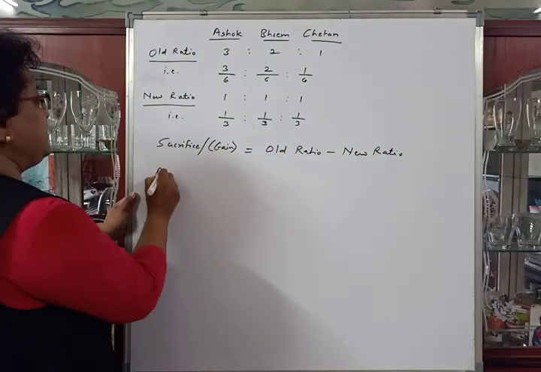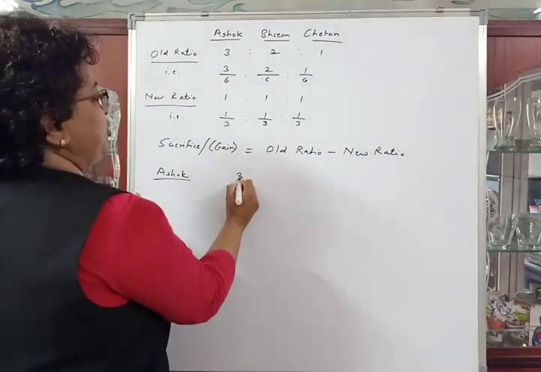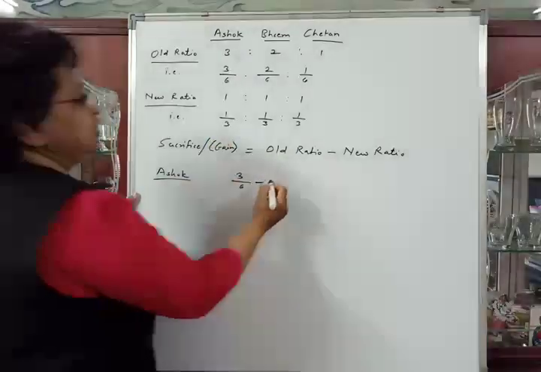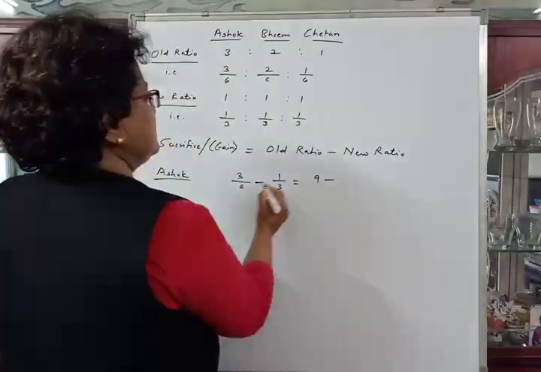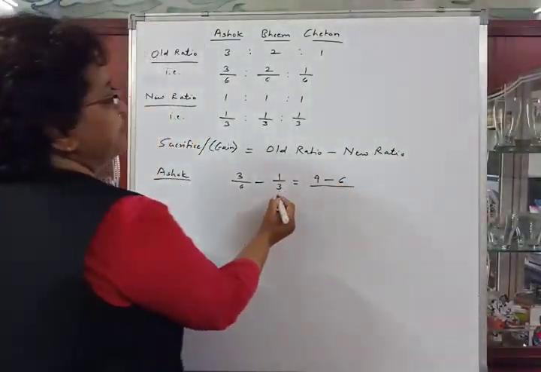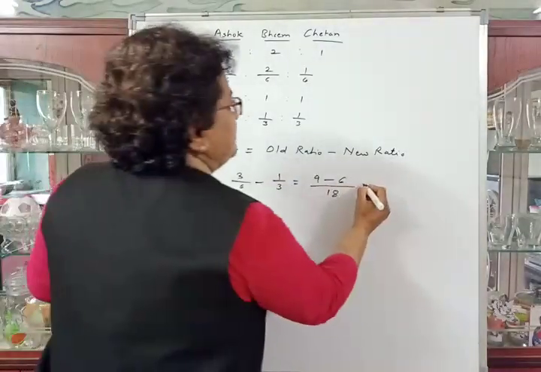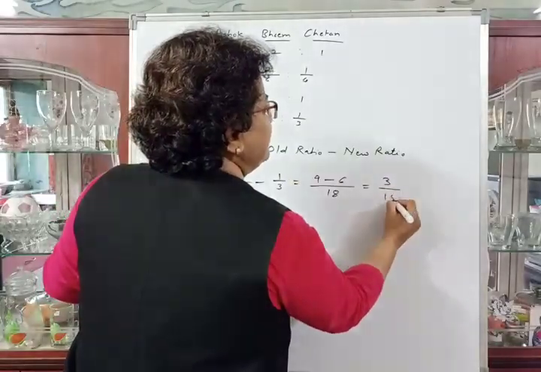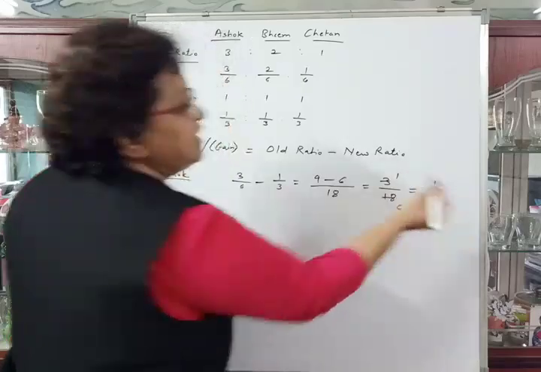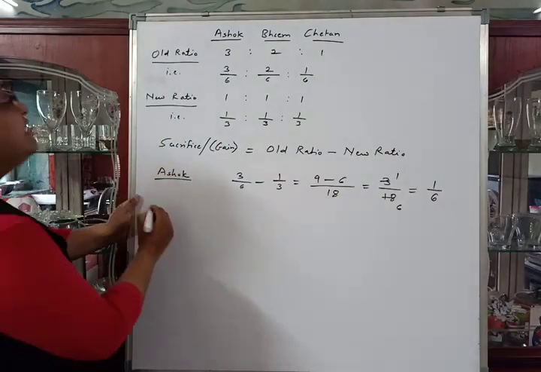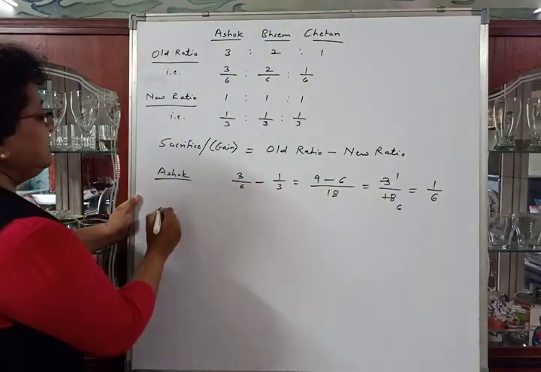Therefore, for first partner, for Ashok, first we will calculate. His old ratio is 3/6 minus his new ratio 1/3, is equal to 3 3s are 9 minus 6 1s are 6, divided by multiplication of denominators, it is 18. So it is equal to 3/18, that is equal to 1/6. 3 1s are 3 and 3 6s are 18. So it is 1/6. Then it is positive amount.